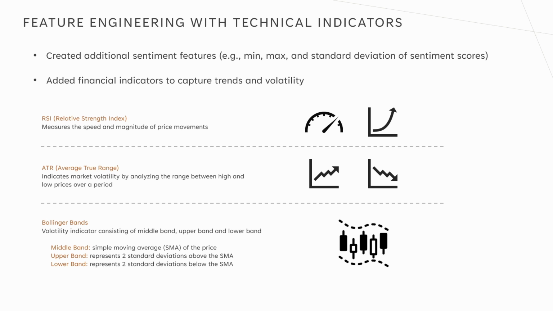These indicators help capture patterns and volatility that basic sentiment and price data may miss. Additionally, extra sentiment features were engineered, such as the minimum, maximum, and standard deviation of sentiment scores.